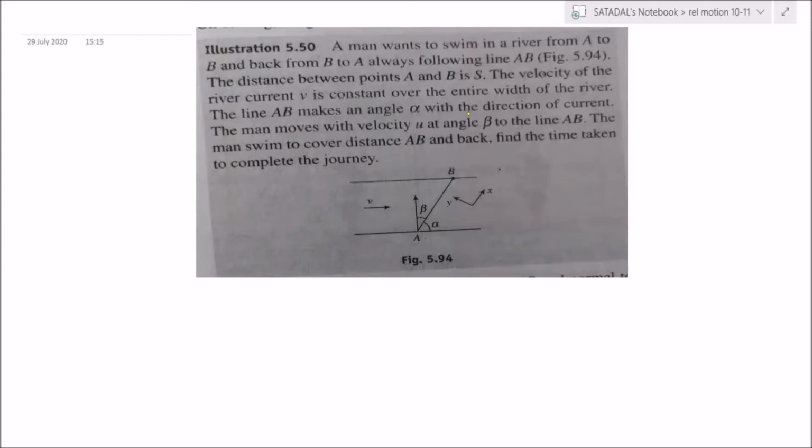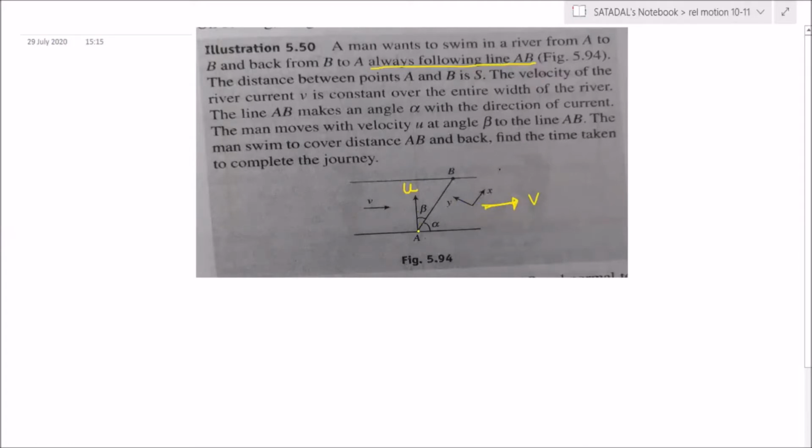See, this is the line which will give us the clue. Always following the line AB. That is the clue actually in this question. So that means this is the direction the man is tending to move and the river is flowing in the rightward direction, right? So in the question only they have given some hint. The hint is that now you have to shift x and y in that direction, correct?